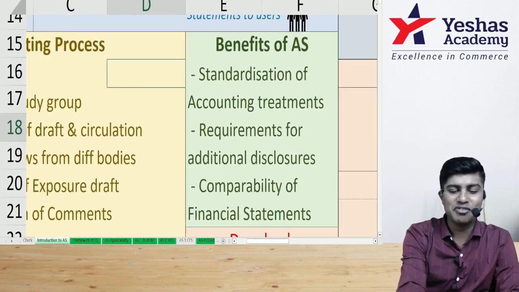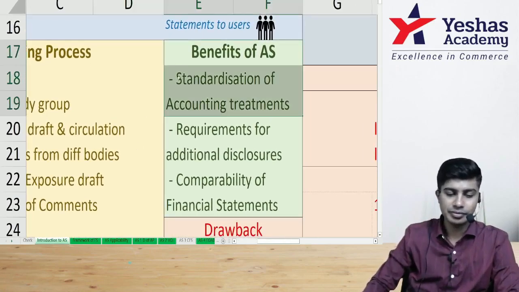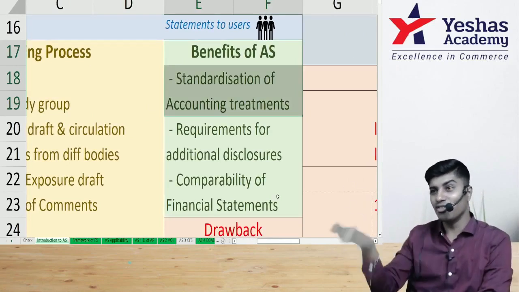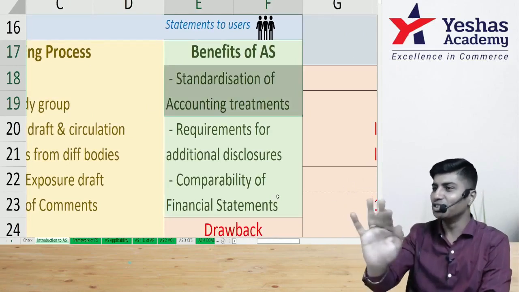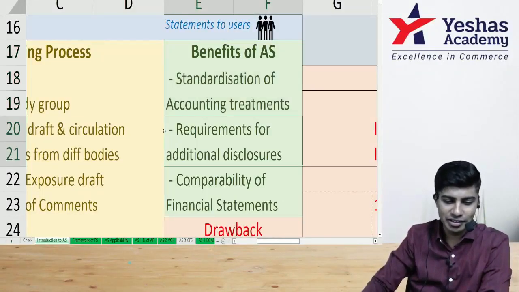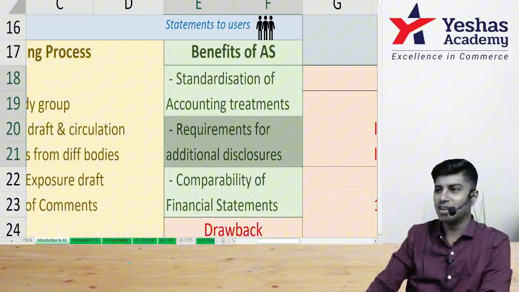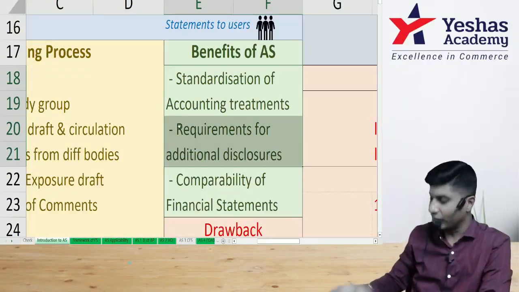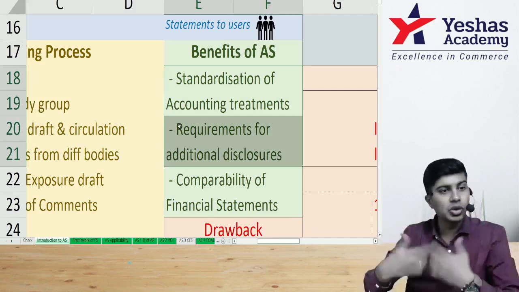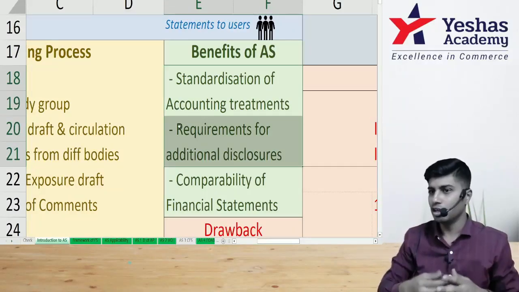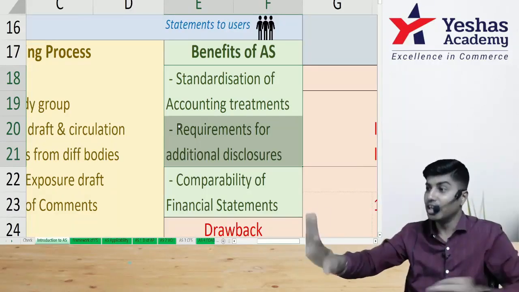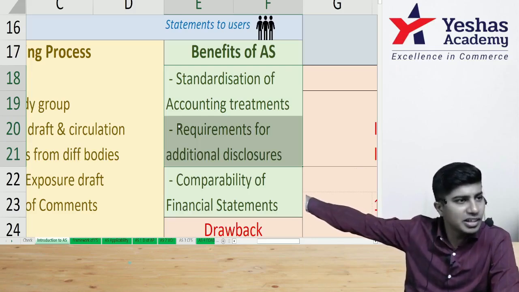Okay, read the benefits. What is the first benefit? What do you mean by standardization? Each of them is doing differently. We'll bring one standard. All of us should do it like this. So we'll bring one standard. Okay. Then the next one. Sometimes we might not disclose all the information. Now the standard will tell you that you should disclose this information. So we're bringing some conditions which everyone should follow. To disclose. Disclose means what? Not hide. Close means hide. Disclose means not hide. We should not hide things. We should tell it to everyone. Certain things. What things to be told? That's basically given here. Got that?